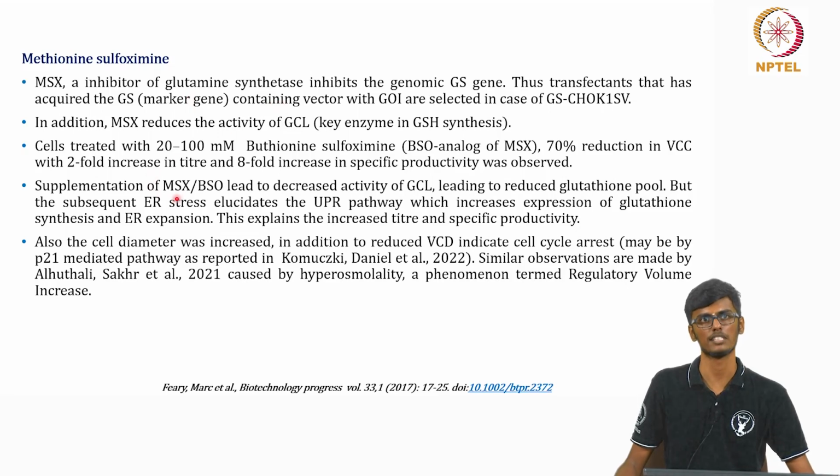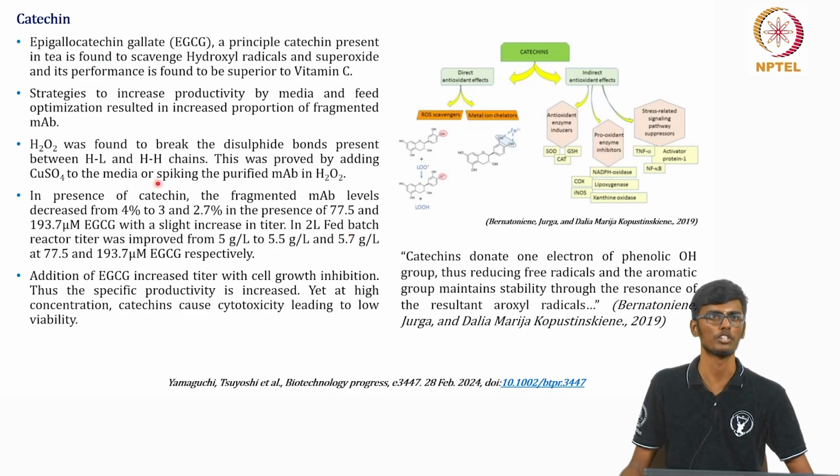And they found that this MSX can also inhibit a GCL enzyme, which is involved in GSH synthesis. So since the glutathione is being reduced, the ER stress induced actually upregulates the glutathione synthesis, which ultimately leads to the specific productivity of the cell. Also catechin, which is an alkaloid, when supplied at a particular concentration, can reduce ROS generation and can increase productivity by reducing the cell growth rate, which is basically less cells but more production.